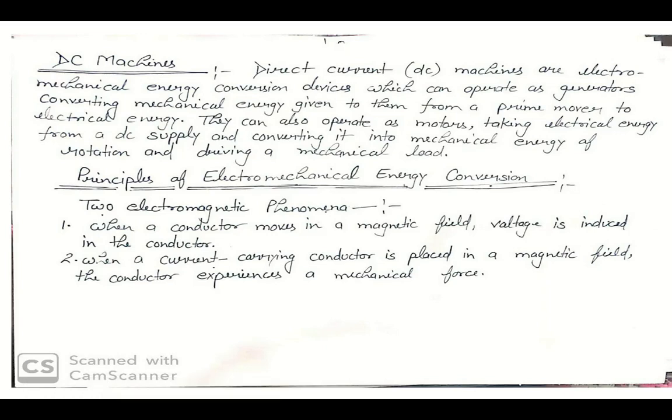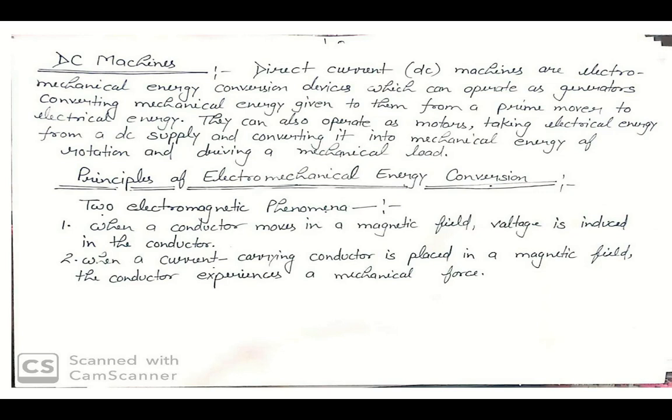In this lecture, we are discussing DC machines. As per your designed syllabus of basic electrical engineering, this is your unit 5. So the first topic of unit 5 is DC machines. So first of all, what is a DC machine?